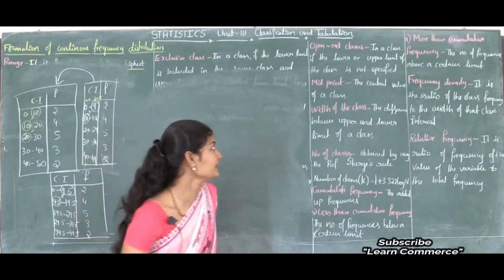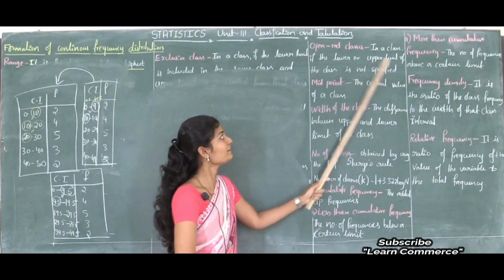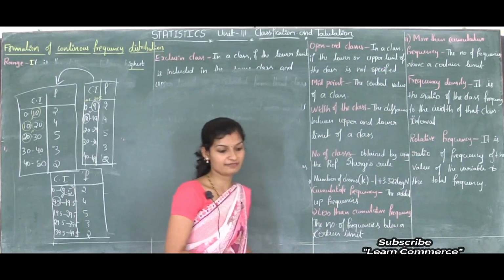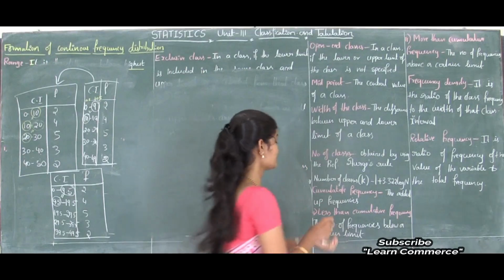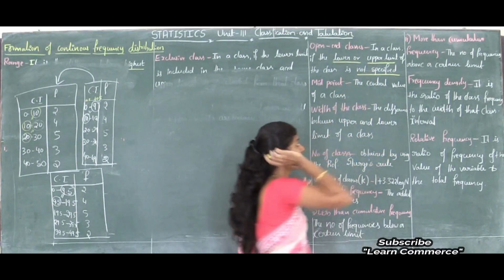So open end class in the sense, in a class, if the lower and upper limit of the class is not specified. Not specified in the sense what? Here upper and lower limit are not specified.